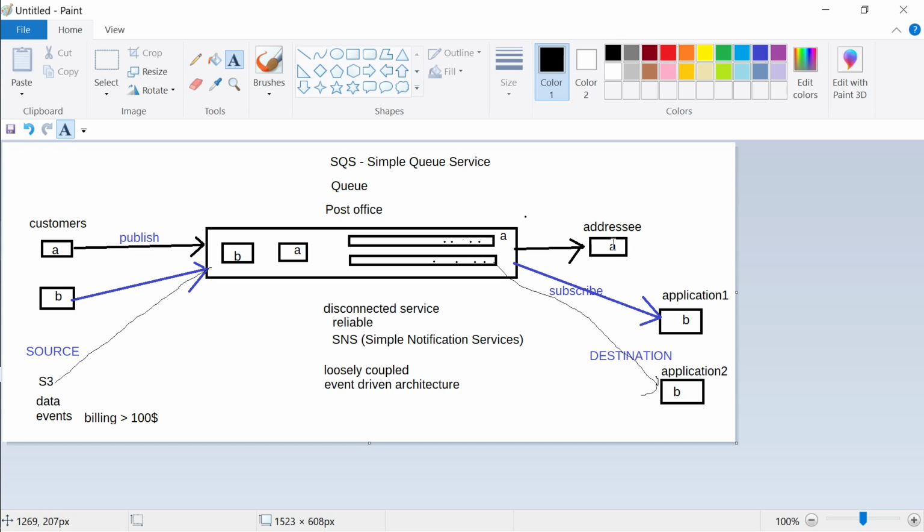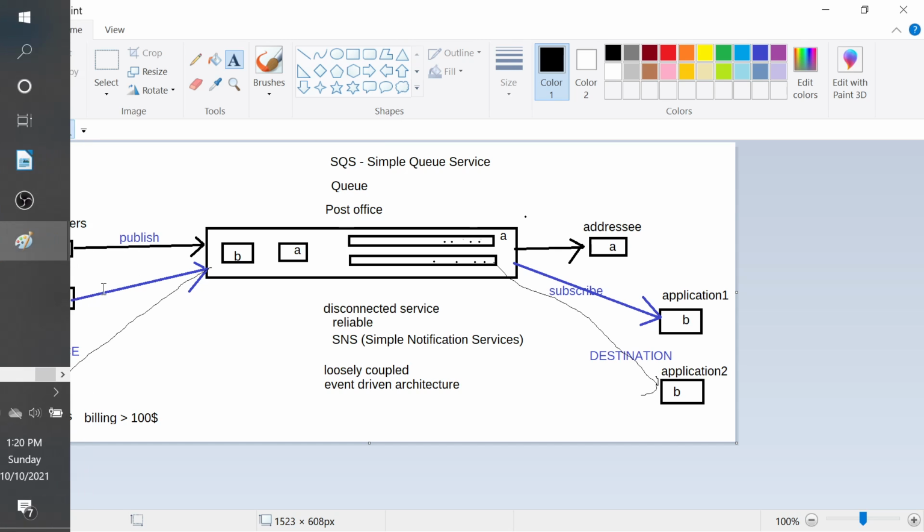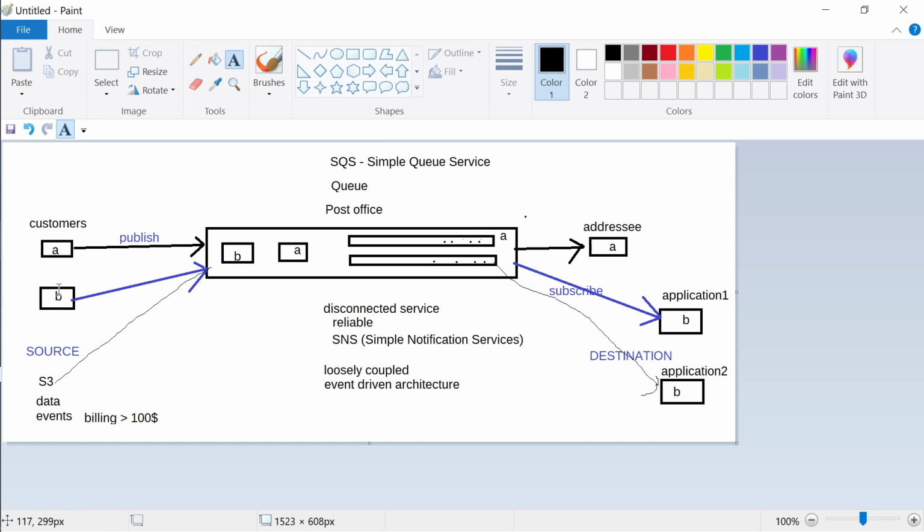So let's say you're having customers on the left on your website. Let's say somebody is buying some product in Flipkart. People are going to buy orders on the left hand side.